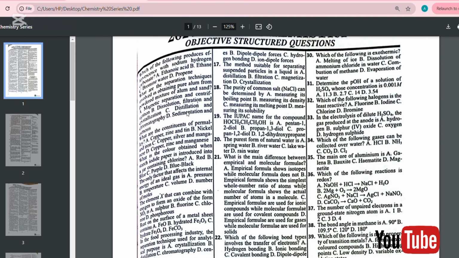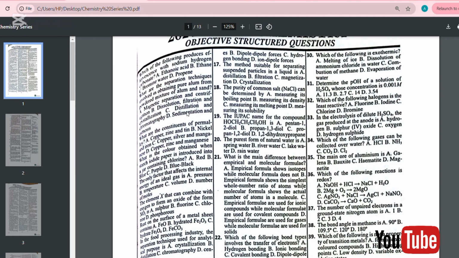Let's move to question number 6. The element X that can combine with oxygen to form an oxide of the form XO2 is A, sulfur, B, fluorine, C, chlorine, and D, phosphorus.